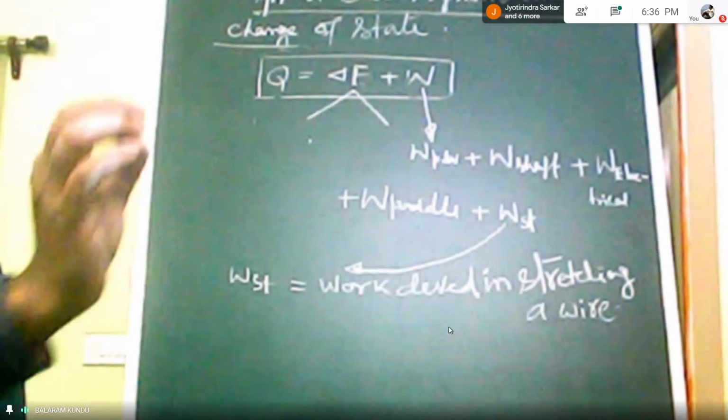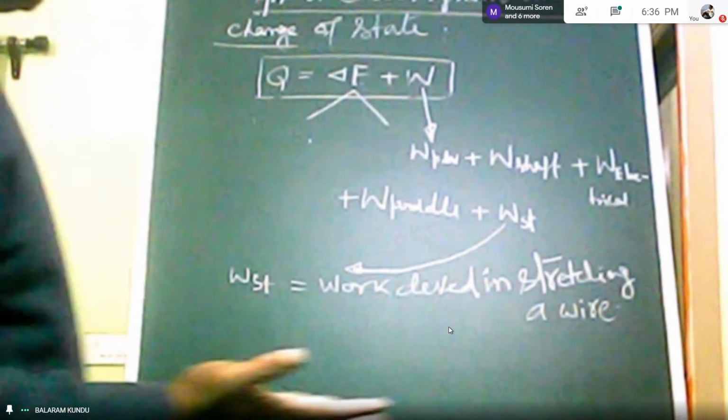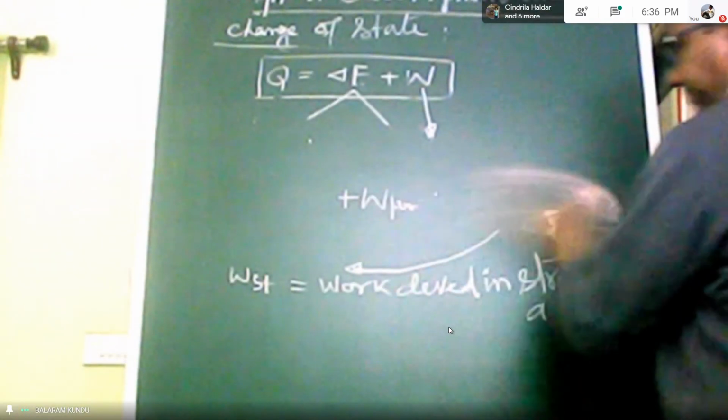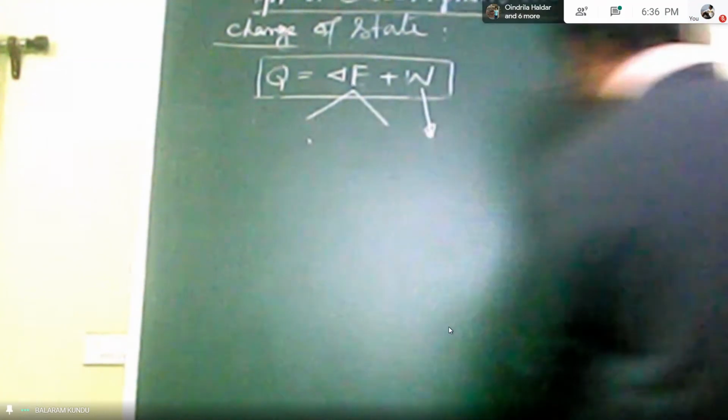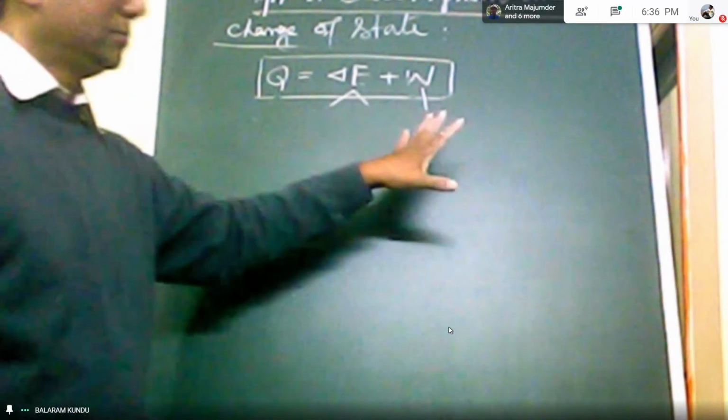Now this is your expression. If you want to write this mathematical expression in differential form, then what will happen here? You know these things. So I am going to write this Q in differential form.